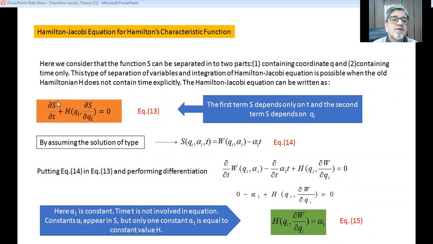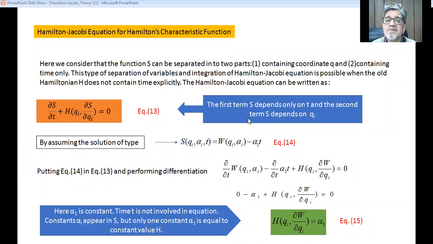Earlier we wrote ∂F/∂t, or ∂F by ∂T. We have already mentioned that ∂F is equal to ∂F2, which again is equal to ∂S/∂t, and H(qi, ∂S/∂qi) = 0. The first term of this equation depends only on t. You'll notice that this is dependent only on t because t is in the derivative form.